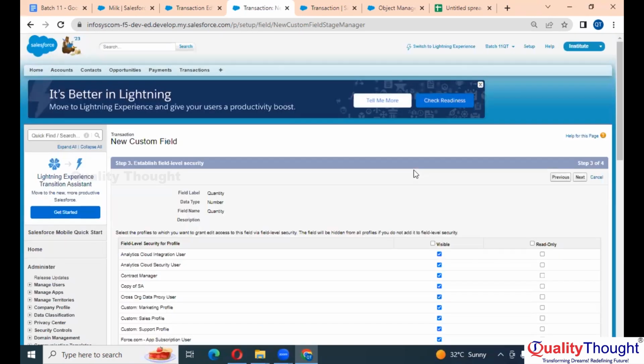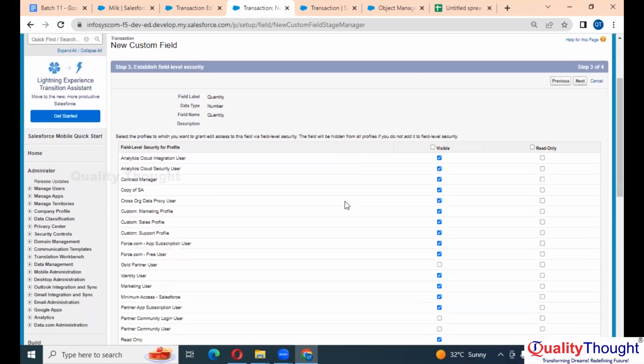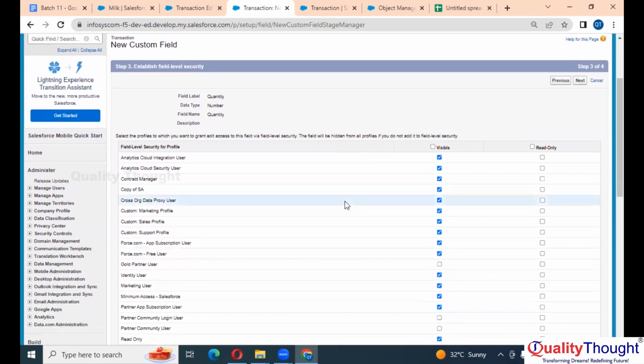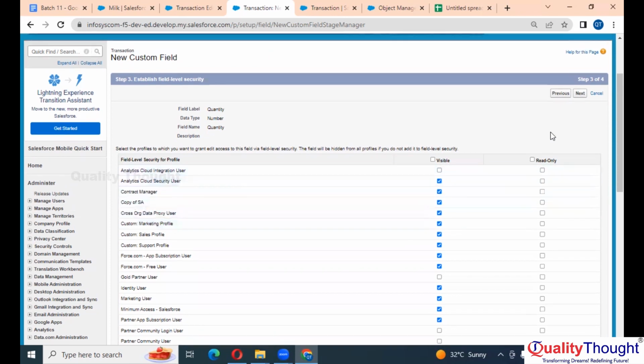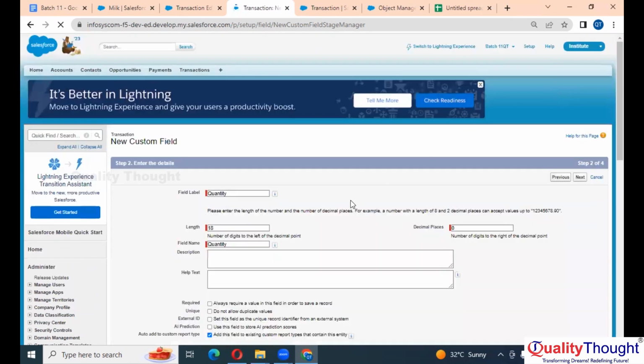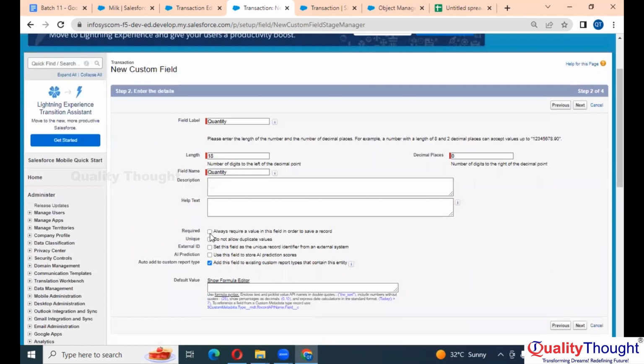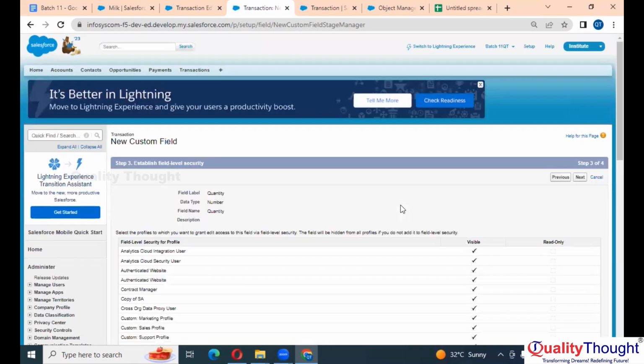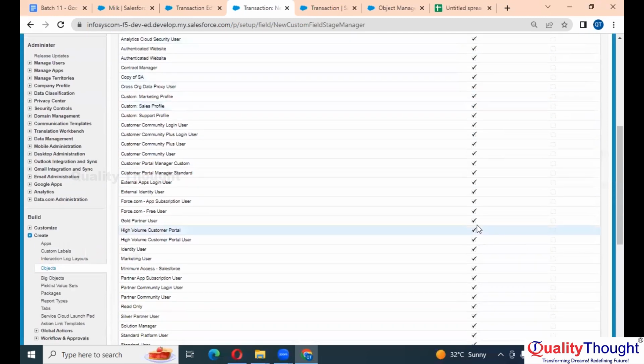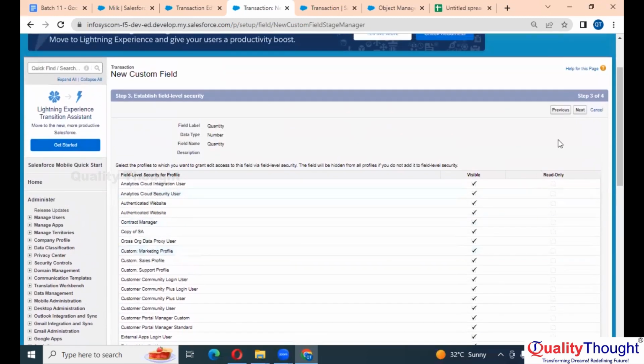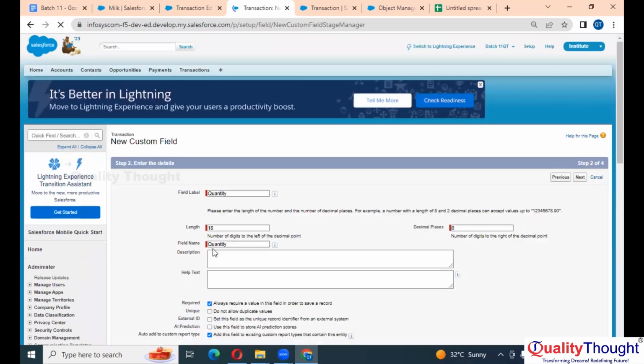Right. Now you people observe one thing. Earlier, when we were creating amount, we don't have this access to specify. You know, everything was checked. Now if I go back and make it required and click on next, see what's happening. Now also everything is checked, right? Let me go back and just remove the required button.